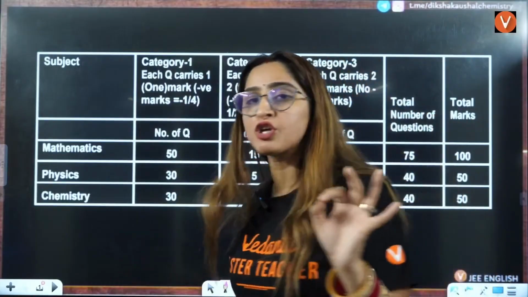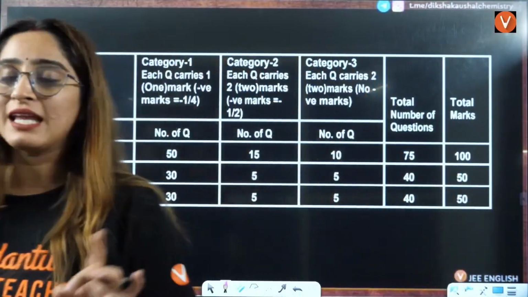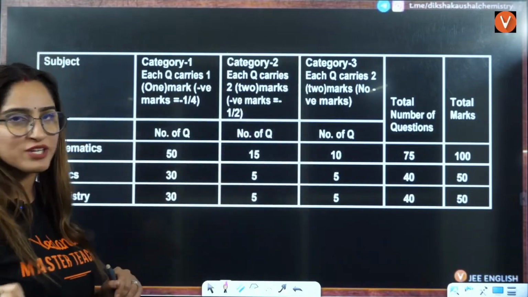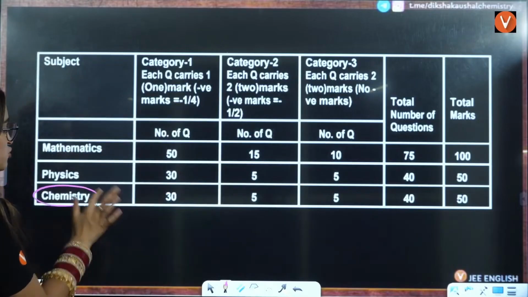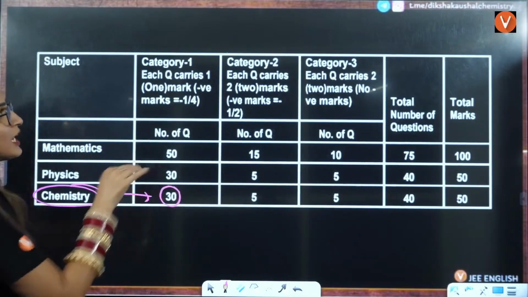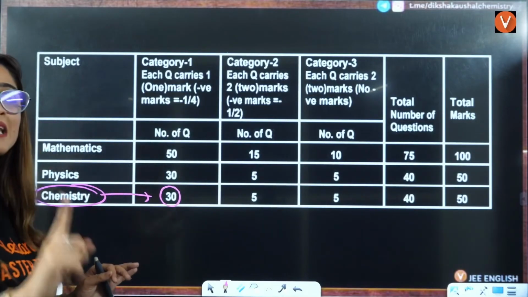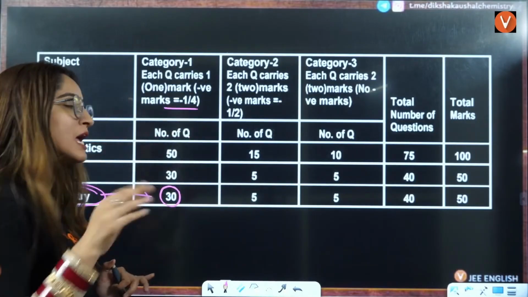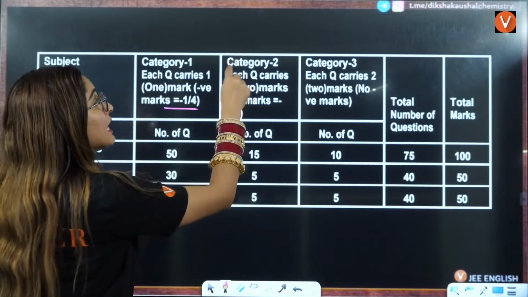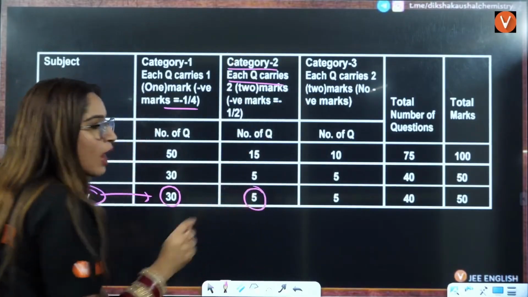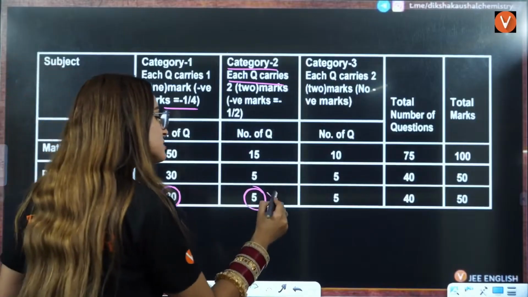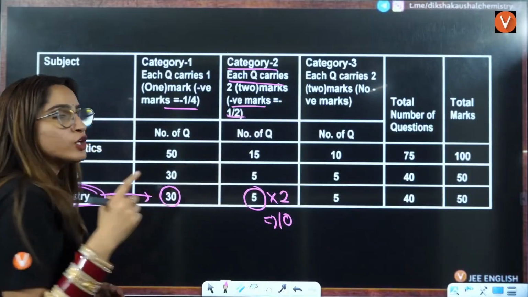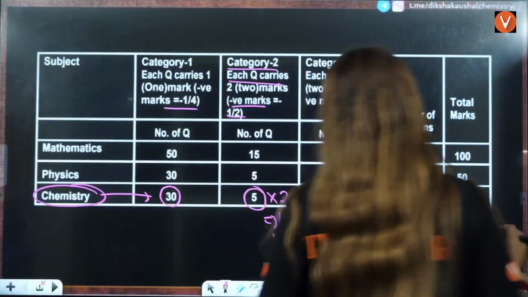For that, first you should know the categories here. The categories are category 1, category 2, category 3, three kinds of questions you will have. I'll talk about chemistry here. In chemistry, you will have 30 questions of category 1 that carries 1 mark, right? And here you will have a deduction of -1/4 if there is any wrong answer. Category 2, you have 5 questions. That means this is multiplied by 2. That contains 10 marks here. And here, if you answer it wrong, 0.5 marks, that is minus half, will be deducted.